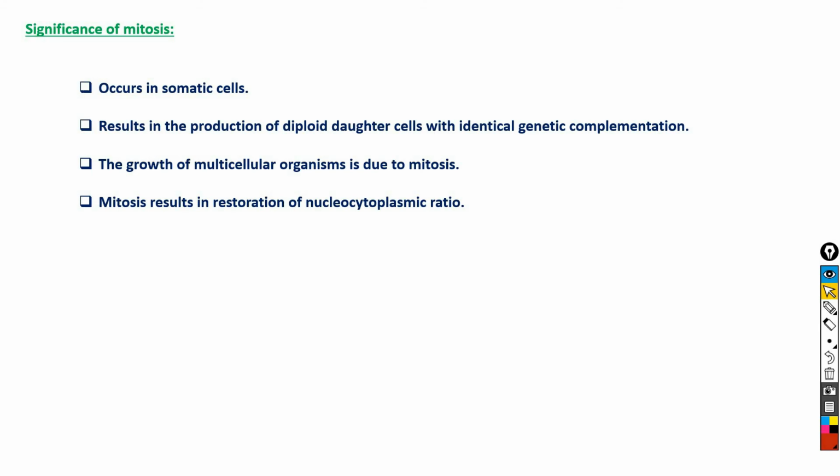Because the growth of a cell disturbs the ratio between the nucleus and cytoplasm, it is essential for the cell to divide to restore it, and it is mitotic cell division which is responsible for this restoration.